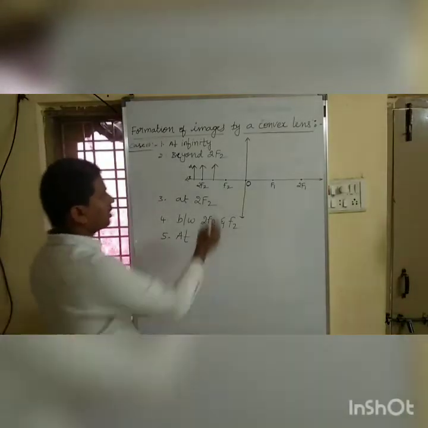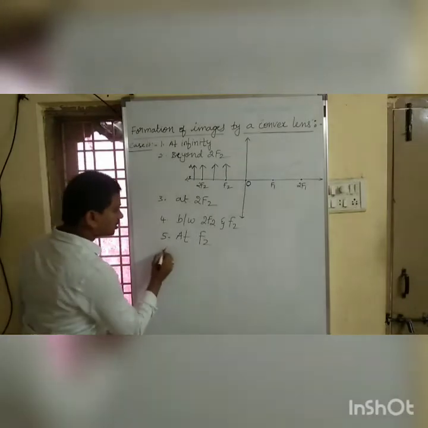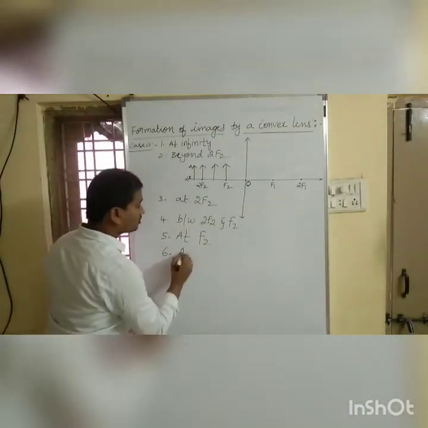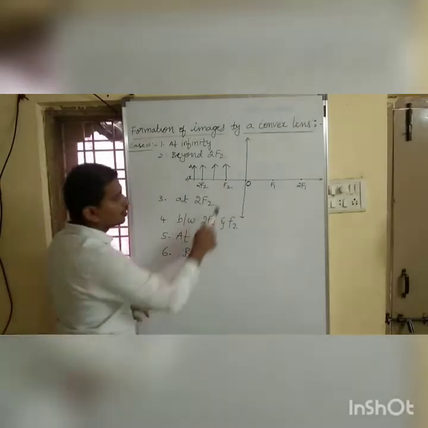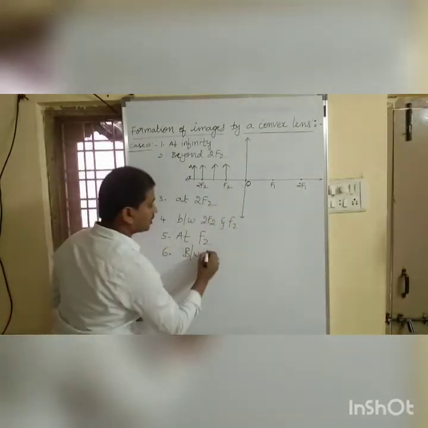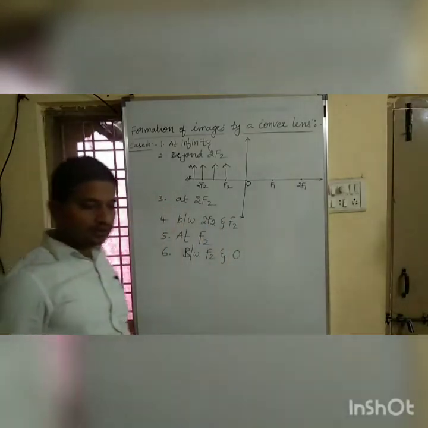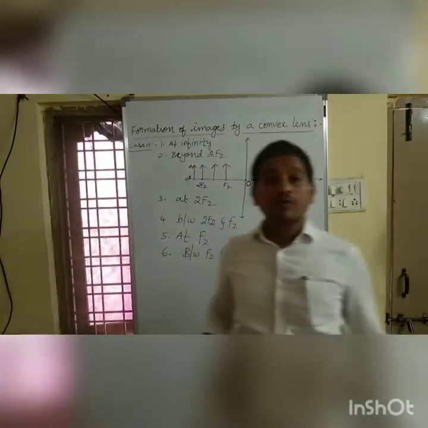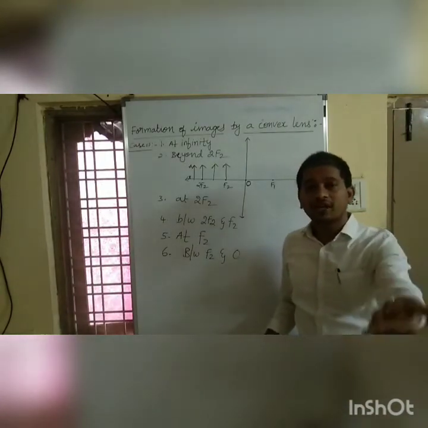And the sixth case is we can place an object between f2 and optic center, between focus and optic center. I hope you understood the different positions of an object in front of the lens.